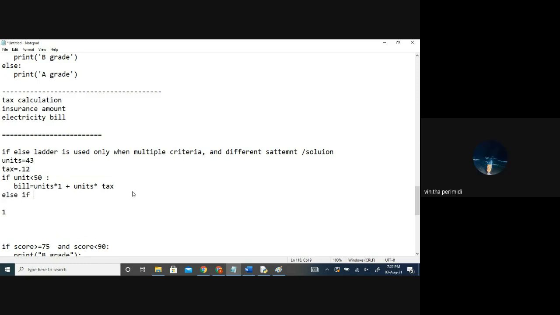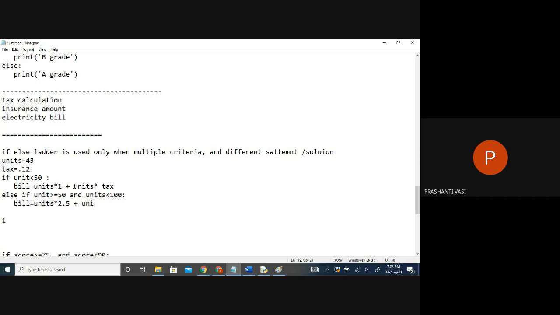So the rates change. Now if it is more than or equal to 50 and less than 100, maybe it's a little bit different. Maybe whatever units you consume, they multiply with some 2.5. If you check on the net, you'll find the Telangana rates. Plus the tax.